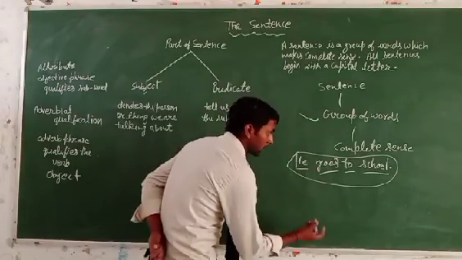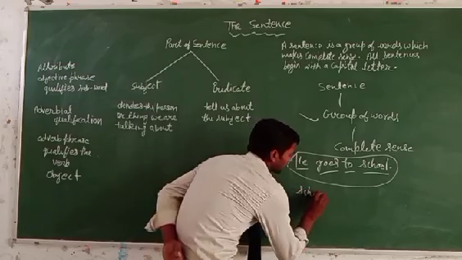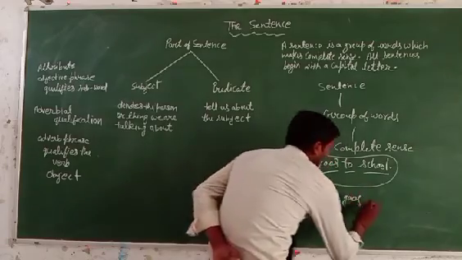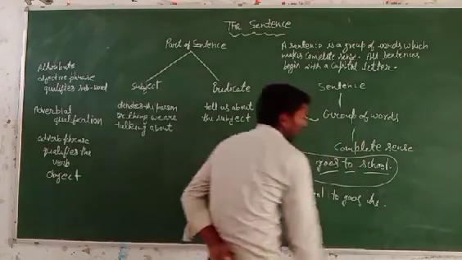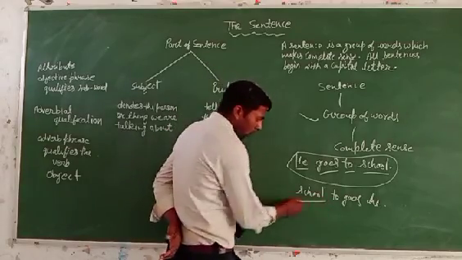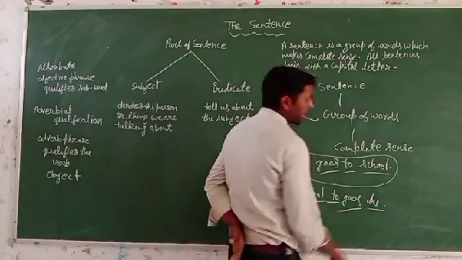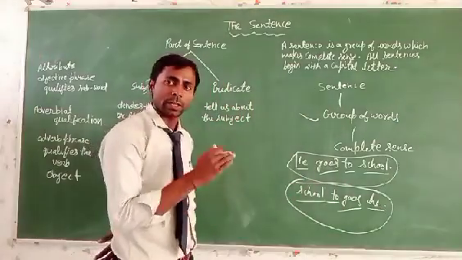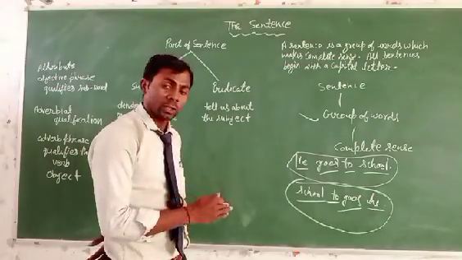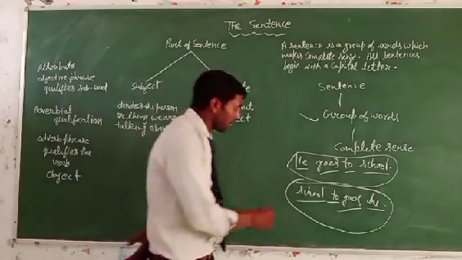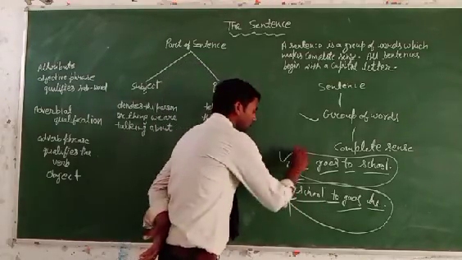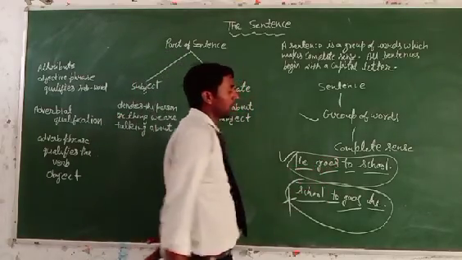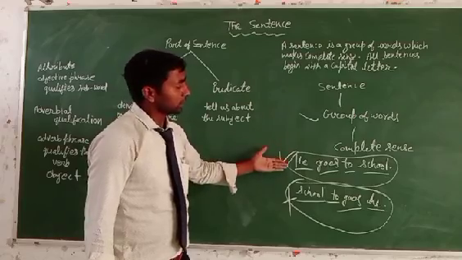Then I will give you a second example: school to go he. You can see school is a word, to is a word, go is a word, and he is also a word. It is also a group of words, but it does not have a complete sense. It does not express sense. So we cannot say that it is a sentence, but the earlier statement expresses a complete sense and is also a group of words, so we can say that it is a sentence.